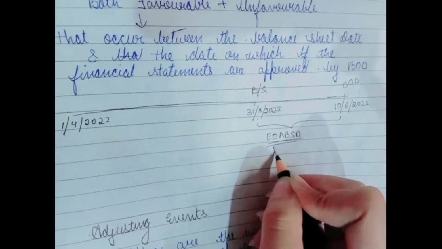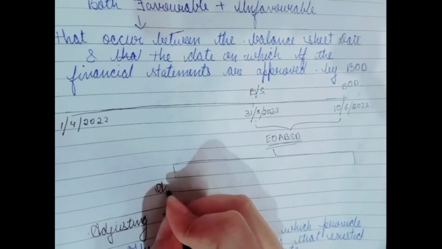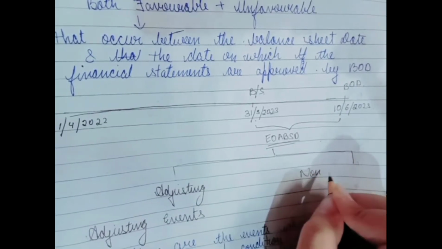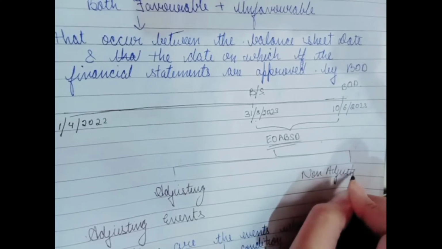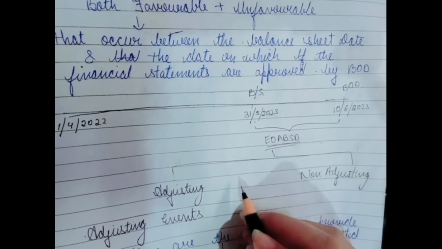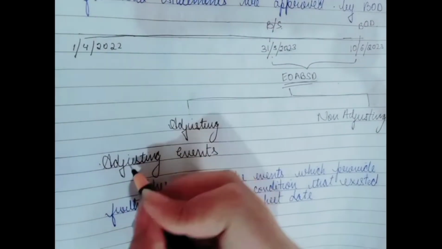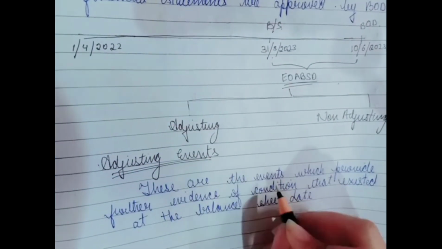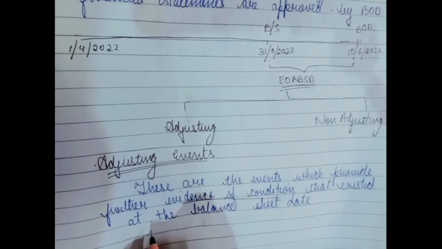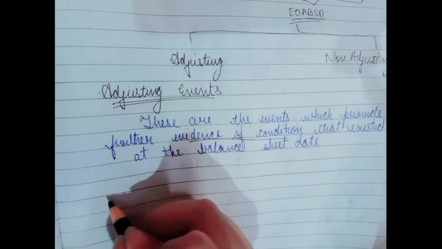This event can be further categorized into two types: first is the adjusting event and the second one is the non-adjusting event. Both these events have a different meaning and different accounting treatment according to AS 4. Let's see what is an adjusting event. These are the events which provide further evidence of conditions that existed at the balance sheet date. Let's see an example.